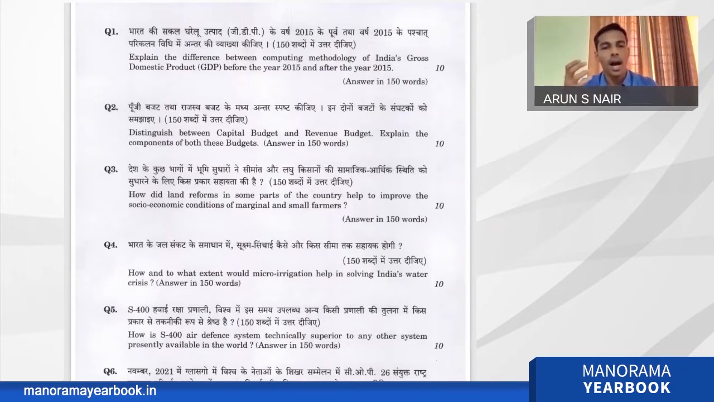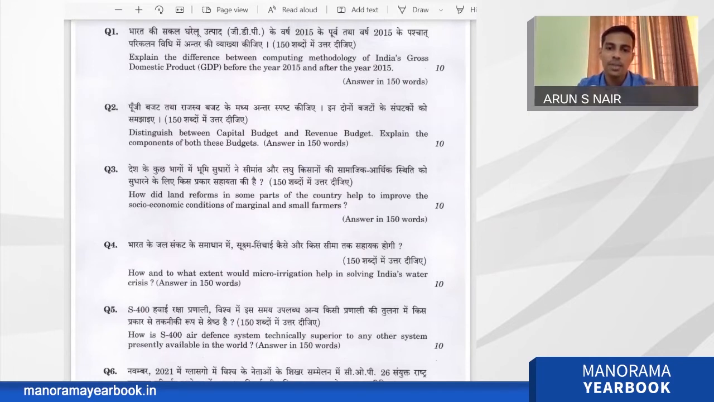For example, the components include abolition of intermediaries or tenants, provisions of land ceiling and land consolidation, and then the provision of land distribution. These are the main components of land reforms. And for the socio-economic condition, show how the income of the farmers improved, how the social status of the marginal and small farmers, especially from backward communities, for example OBC communities or SC/ST communities, improved over the years, and how the educational status and the health status of the farmers and their families improved over the years.